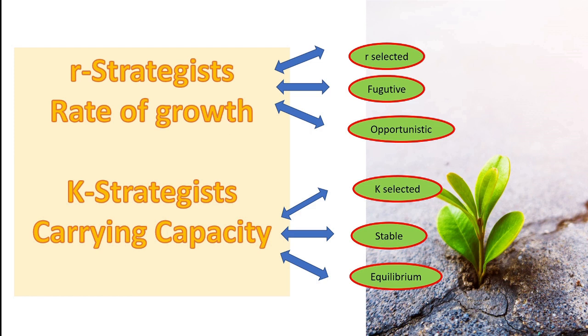Now about the meaning of these. R strategies: R stands for rate of growth. The R strategist is known by various synonyms, like R selected, fugitive, or opportunistic.